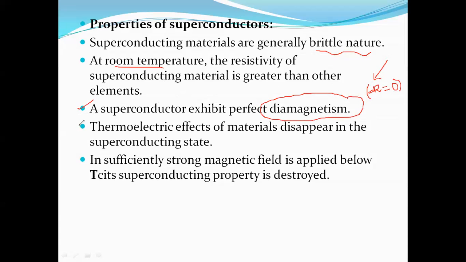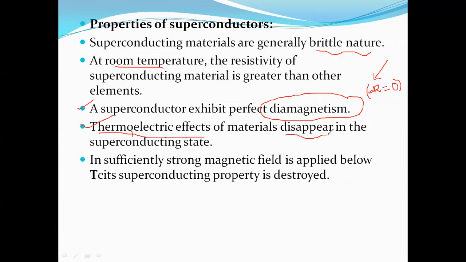Then the diamagnetic property is identified, which indicates that the superconducting material has an excellent thermoelectric effect, as well as a thermally electric effect, right? The thermoelectric property is nullified when the material is in the superconducting state.